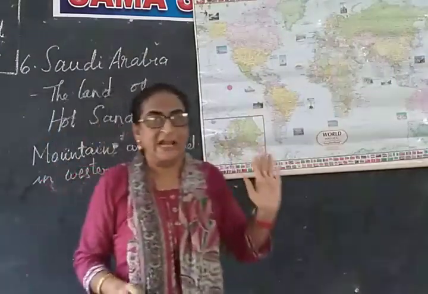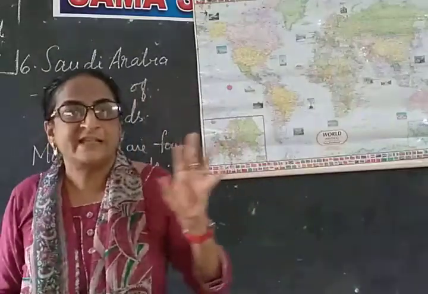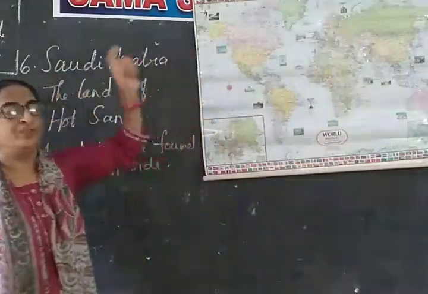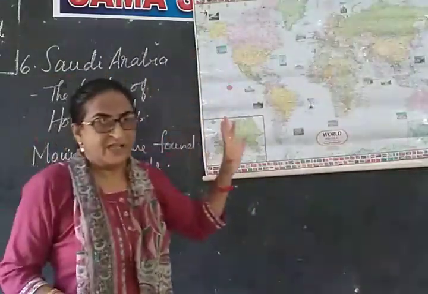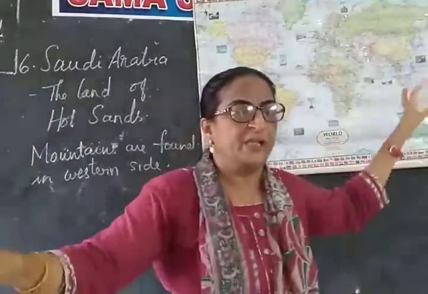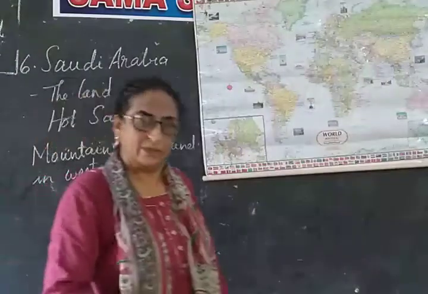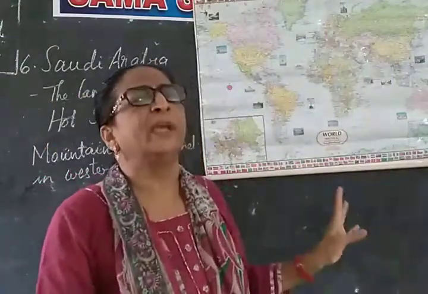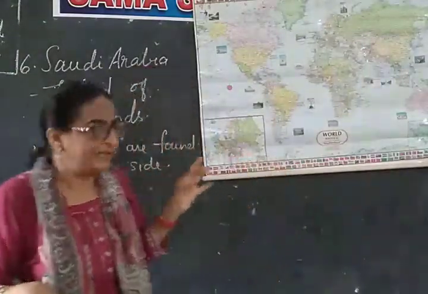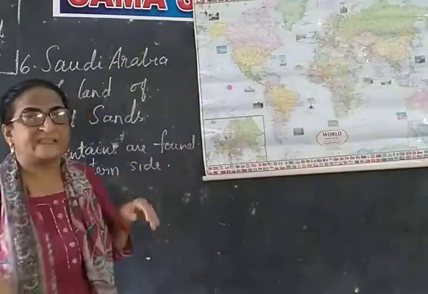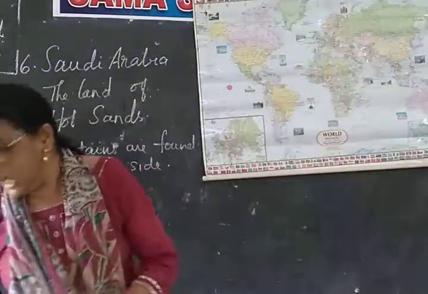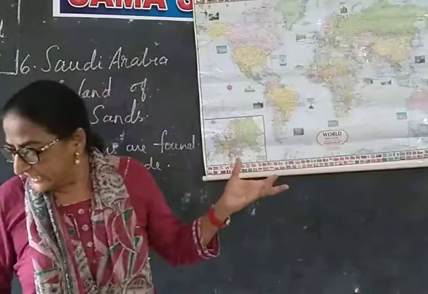I told you the land of Saudi Arabia is a rocky plateau which is covered with loose sand. And there is a very large empty area which is called Rabbal Khali. Khali means nothing, empty area. So the mountains are found on the western side. Where do you find the mountains? Along the western side.